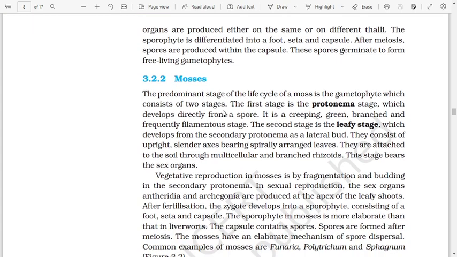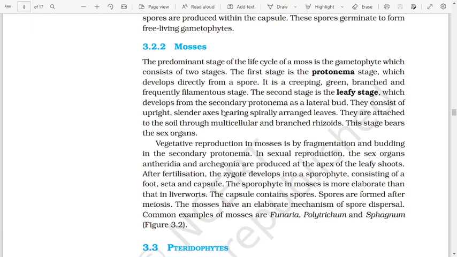Mosses. The predominant stage of the life cycle of moss is the gametophyte, which consists of two stages. The first stage is the protonema stage, which develops directly from a spore. It is a creeping, green, branched, and frequently filamentous stage. The second stage is the leafy stage, which develops from the secondary protonema as a lateral bud.